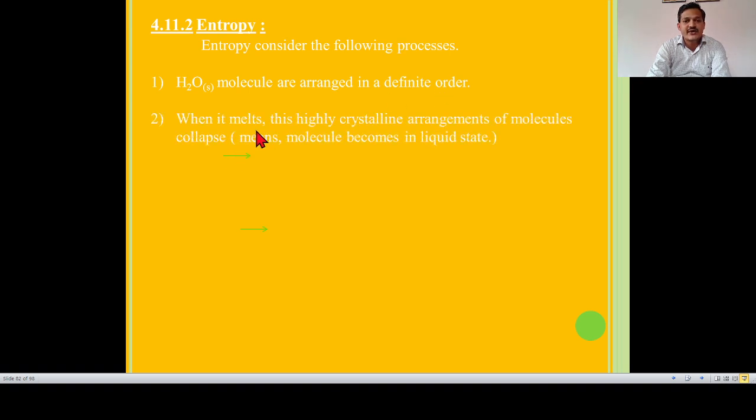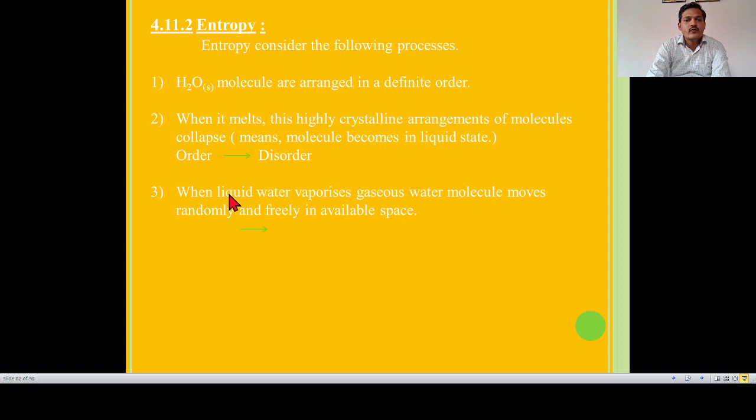When ice melts, this highly crystalline arrangement of molecules collapses. If I heat this ice, it absorbs heat from the surroundings, then this highly crystalline arrangement of molecules collapses, meaning molecules become liquid in state. So we conclude that the ordered phase is transferred to a disordered phase. Ordered means H2O solid, which is converted into H2O liquid. H2O liquid is disordered because the molecular arrangement has collapsed.